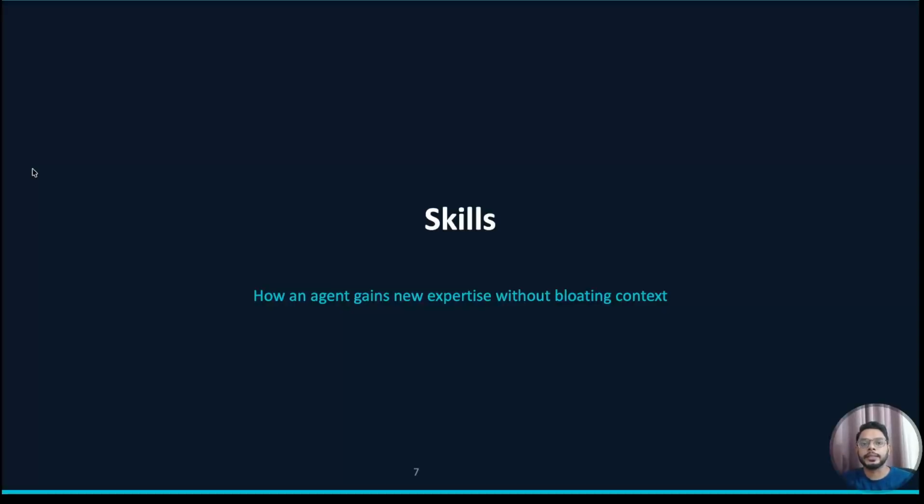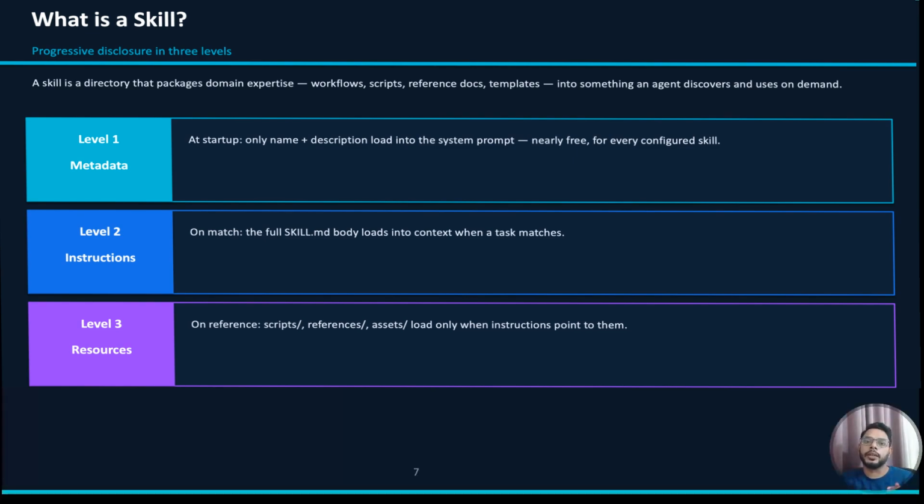Now, next thing is skills. So skills give agents a capability to understand some domain specific task. And skills use what is called progressive disclosure. So progressive disclosure means when we create skills, we generally create a file which has a name, a description and its body.